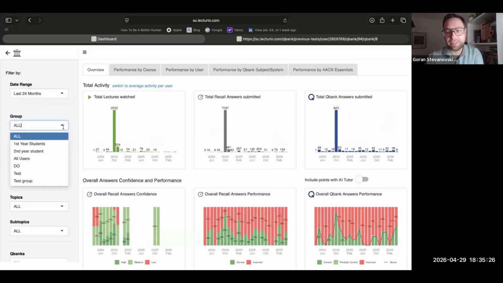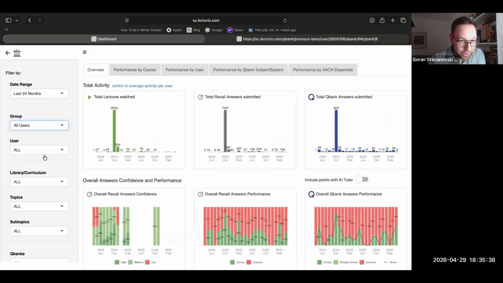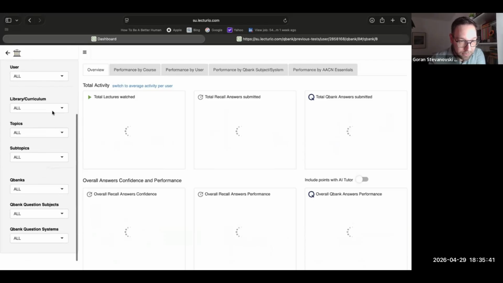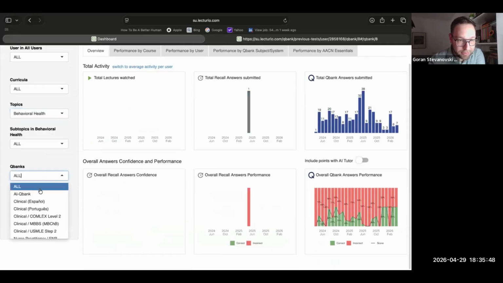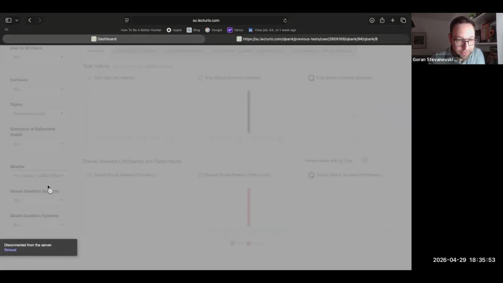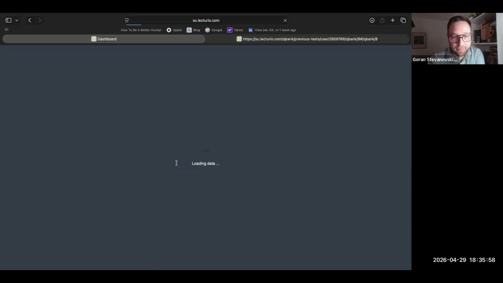These statistics are unique because when you're just teaching medicine or teaching any class or any subject, you typically don't follow your students to this level. And you can look again at all users and you can look at anything you want. Library curriculum, you could look at separate topics, say behavioral health, subtopics, different Qbanks that your institution has. Let's look at Step 1. Oh, apologies for that. It is using a lot of computational power to get that done.